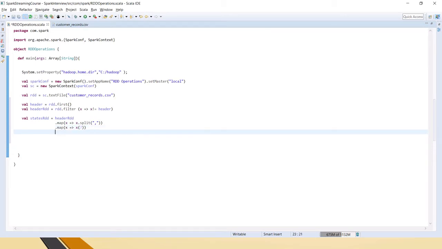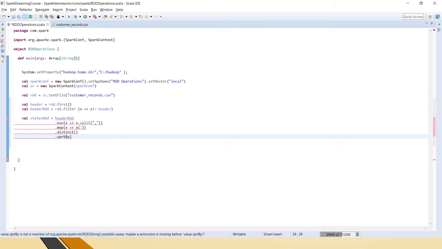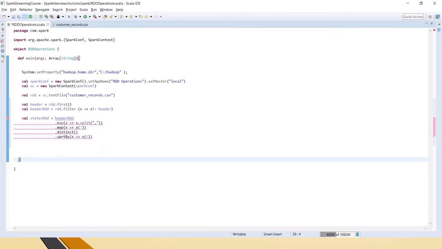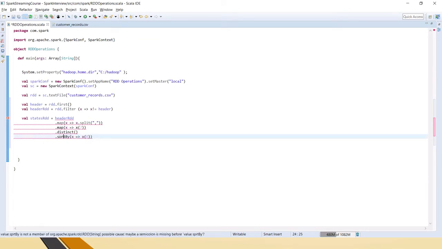I don't need the remaining, because we have to find out only how many states are there. And as I said, there are around 12k records. The state names might be duplicated, so now I wanted to get the distinct values out of it. And then we have to sort as well, because this will contain only one field, the state code field. So I am just telling it to sort by that field.